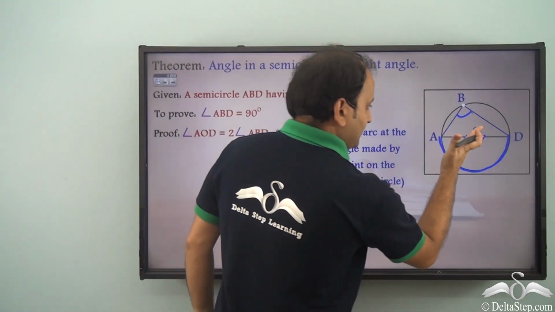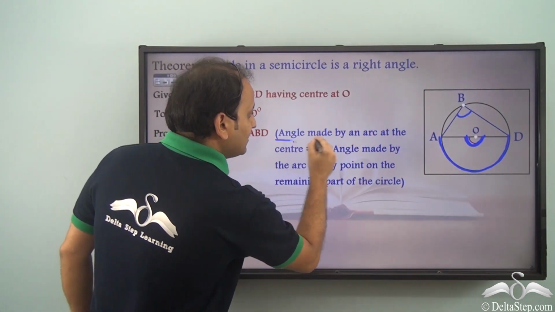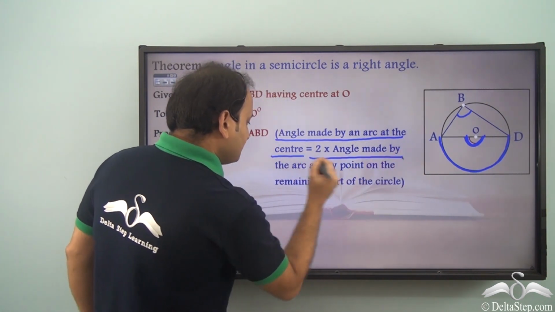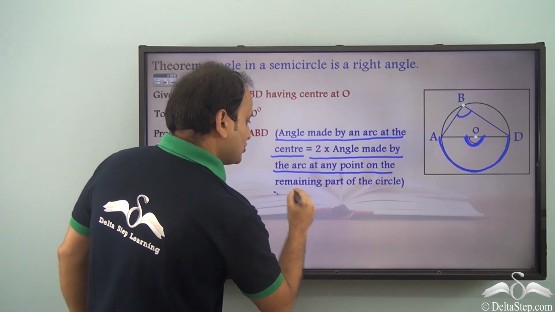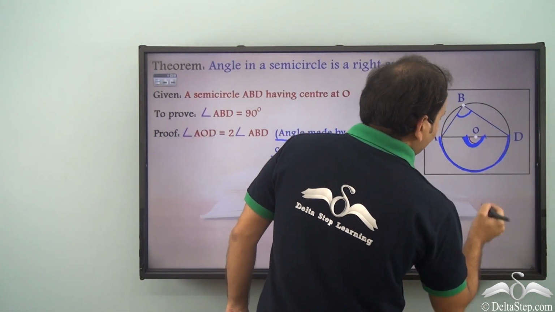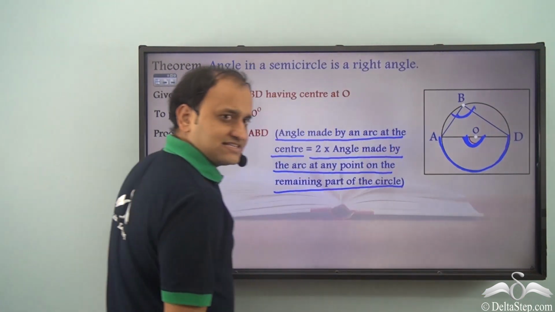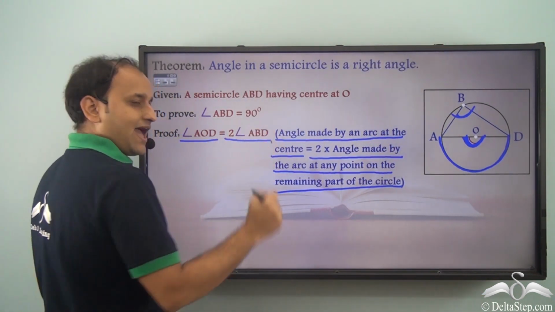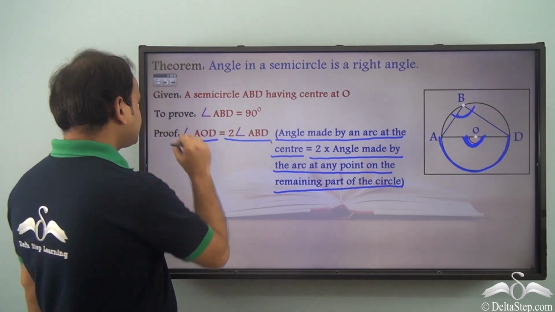So we know that angle made by an arc at the center is 2 times angle made by the arc at any point on the remaining part of the circle. So this angle will be 2 times this angle, or angle AOD is 2 times angle ABD.